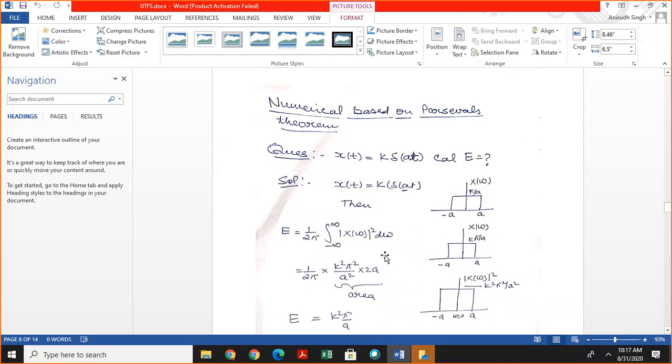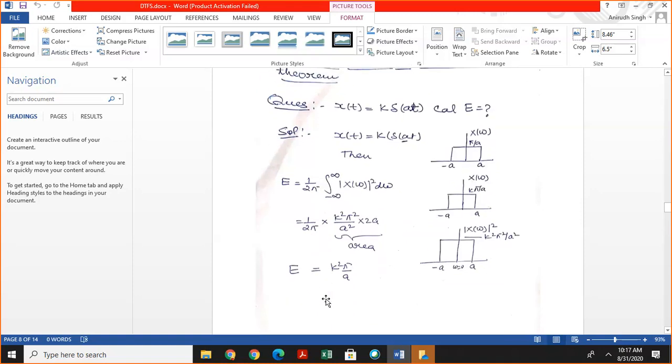Energy is given by this expression. If we calculate the square of mod of x of omega, it is given by k square pi square by a square. And if we calculate the area of this, it is height multiplied by width. This is the area of the square of mod of x of omega.